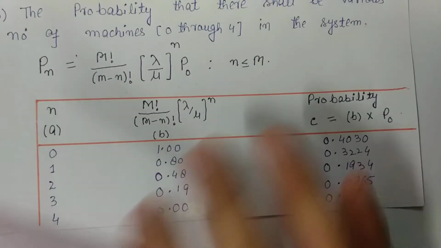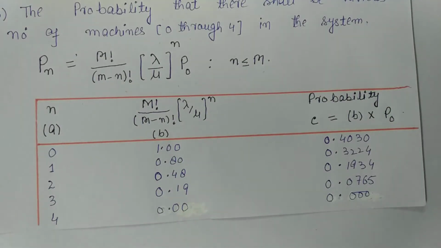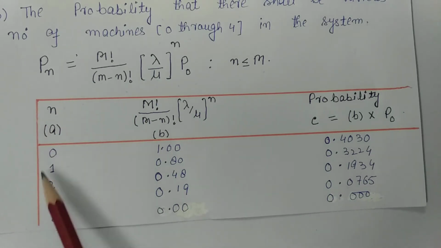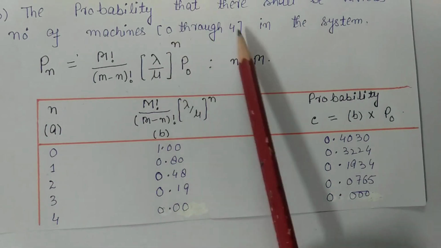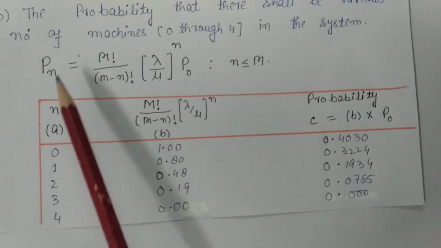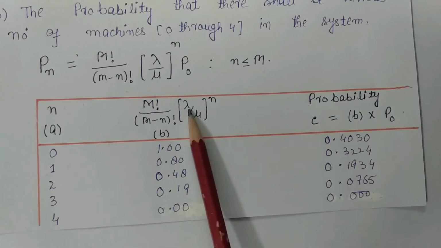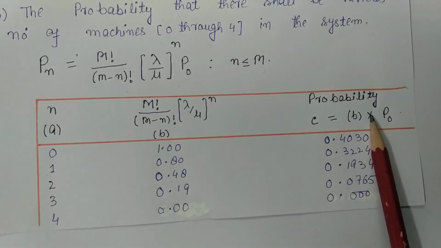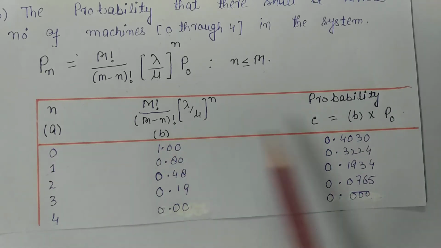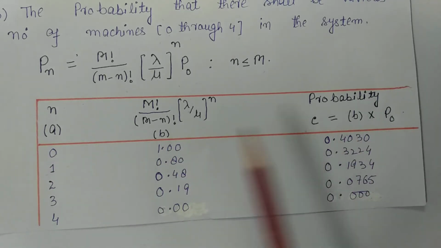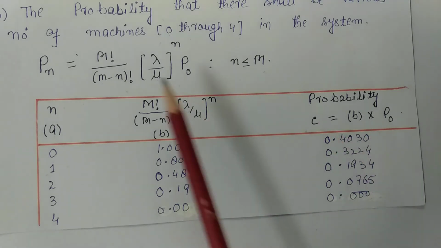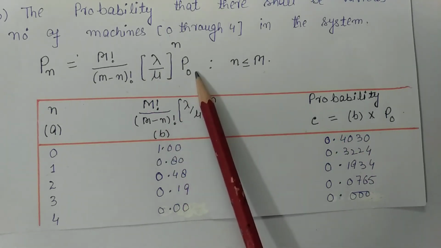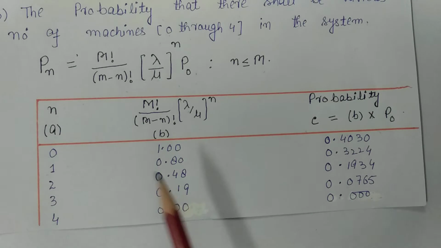Now, I had constructed a table for this where n is equal to 0, 1, 2, 3, 4. Here it is given 0 to 4, and Pn, this part I had written here, and P0 I had written here. This is A part, B part, and C part. Now C part is equal to B part multiplied by P0. That is this part multiplied by P0. Now I will find out this one.